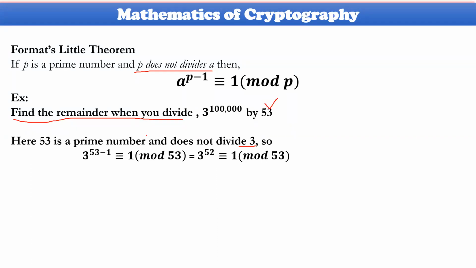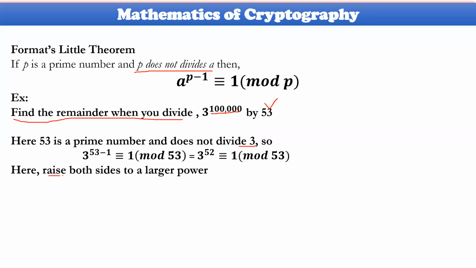I mean, congruently equal to 1 modulus 53. It could also be specified that 3 power 52 is congruent to 1 modulus 53, because of minus 1. So here, what you are supposed to take into consideration is to identify, when 3 is raised to this particular value, what is the remainder? That is our main motto.